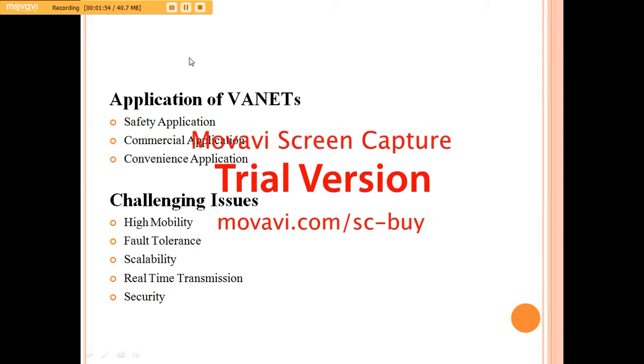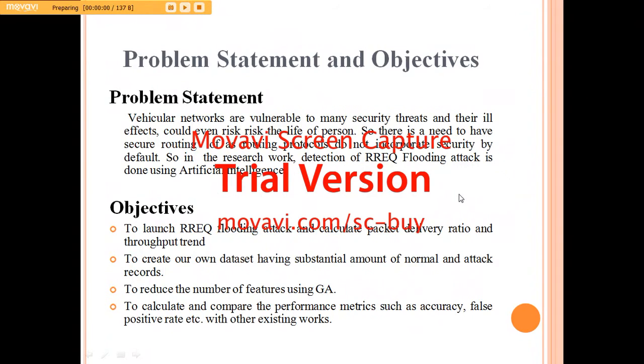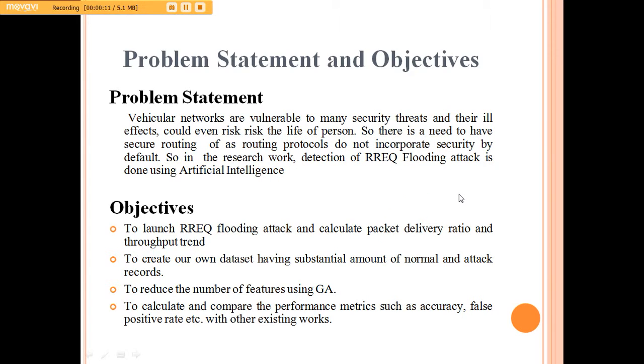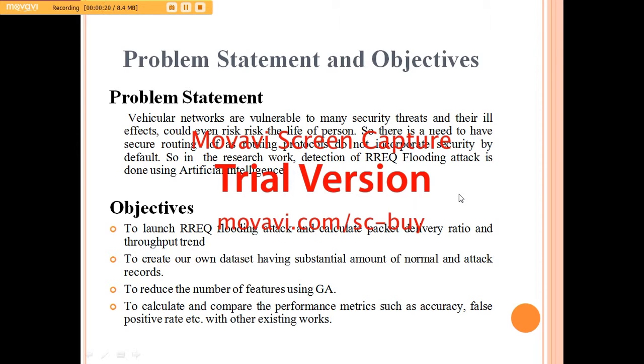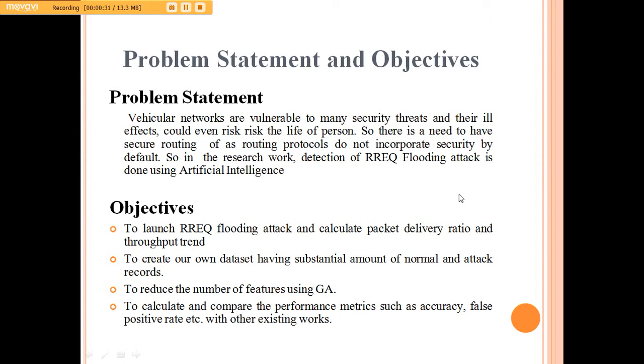Now what happens in route request flooding attack is that a particular node, an intruder node, tries to send route request packets to a node which does not even exist in the system. By virtue of which the channel gets occupied and the legitimate nodes are not able to send the packets, because the channel is busy. The number of route request packets sent in the whole network reduces because of unavailability of the channel while the intruder node is trying to send the route request packets to a destination which does not exist in the network.